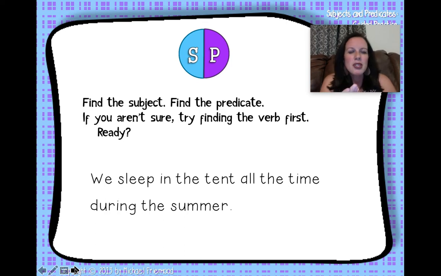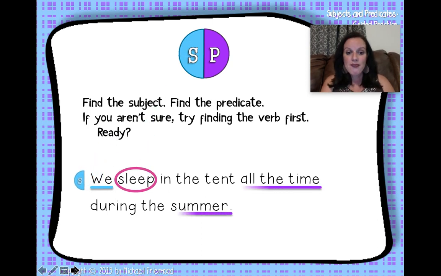If you're not sure what the subject is, then find the verb. What do? You sleep. Who sleeps? We do. If you can find the verb, then you can normally find the subject by asking who or what. The subject is we, and sleep in the tent all the time during the summer.